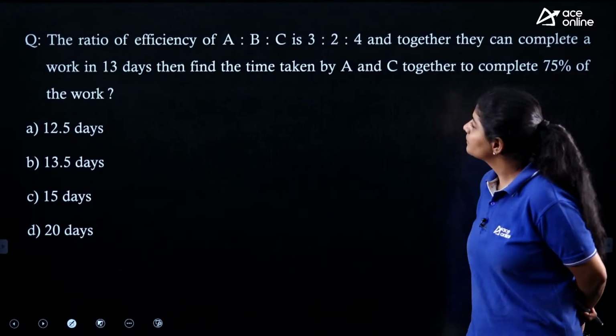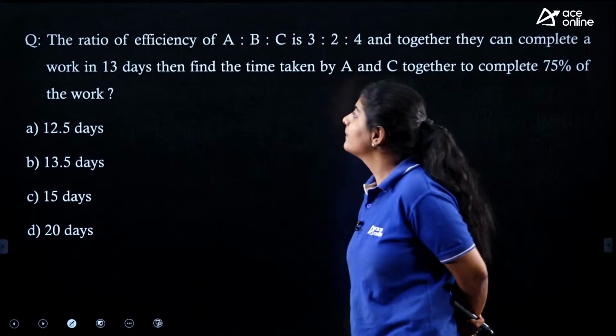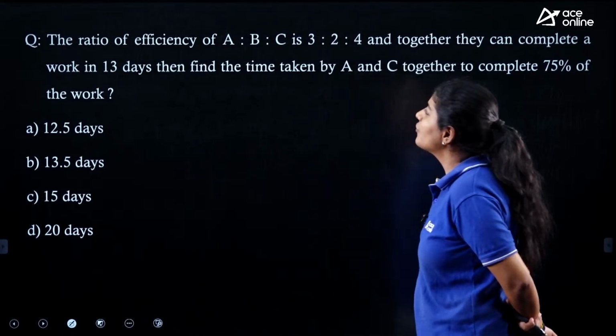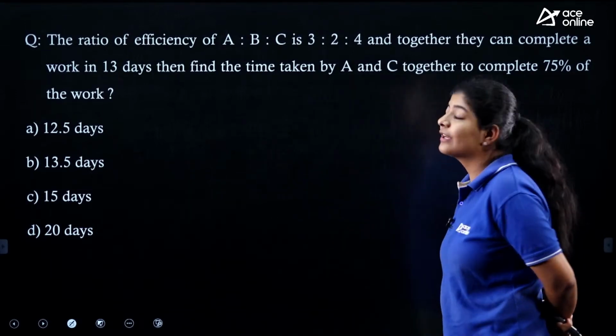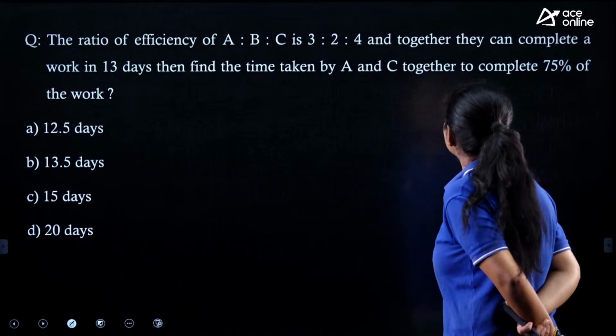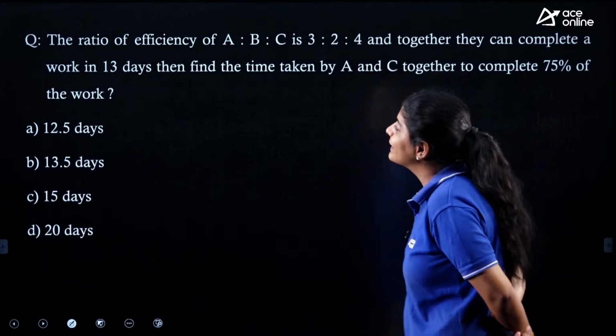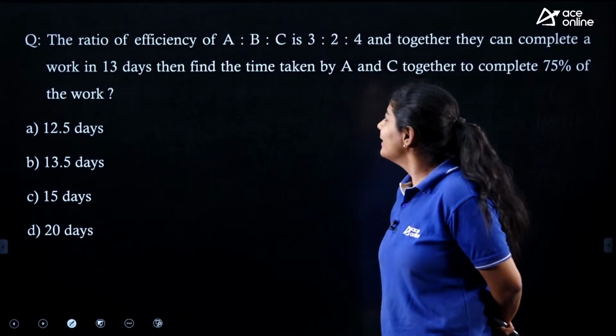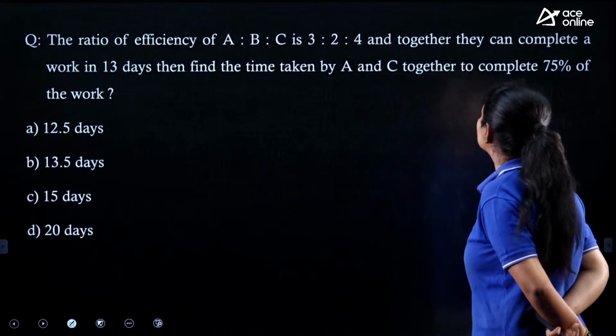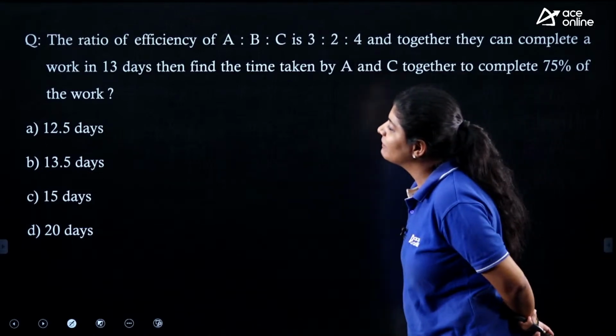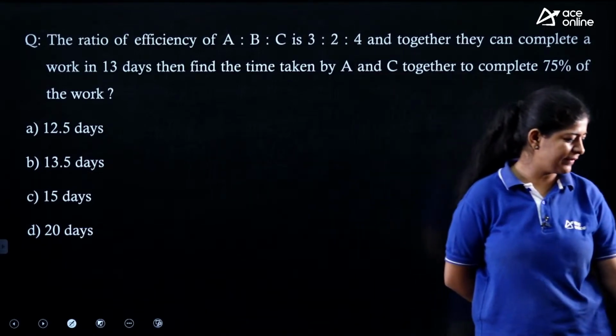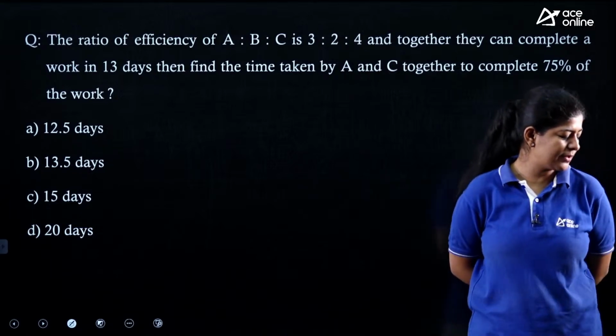The next question says that the ratio of efficiency of A, B and C is 3:2:4, and together they complete the work in 13 days. Then find the time taken by A and C together to complete 75% of the work. I guess this one is also a very easy one. You people can easily answer it.